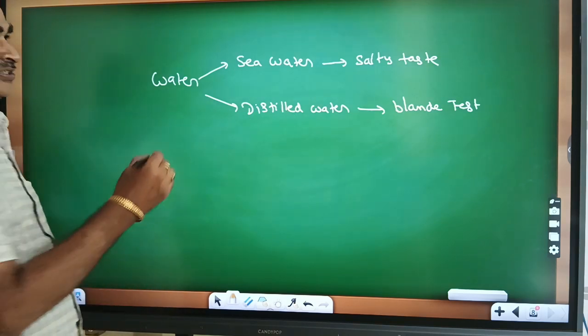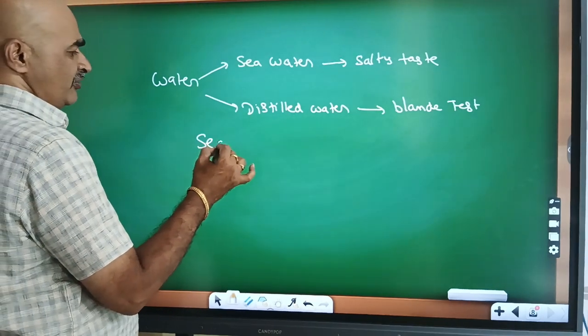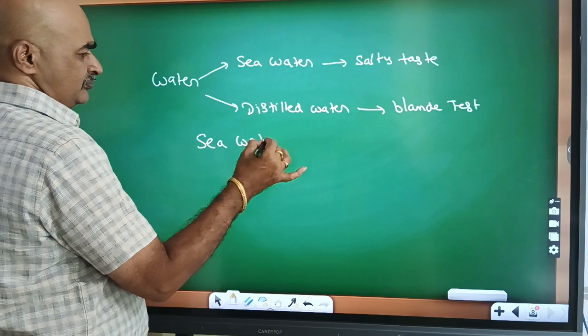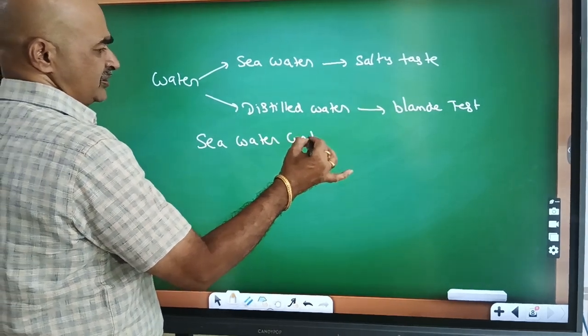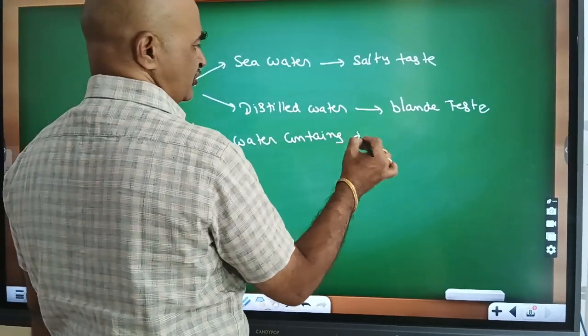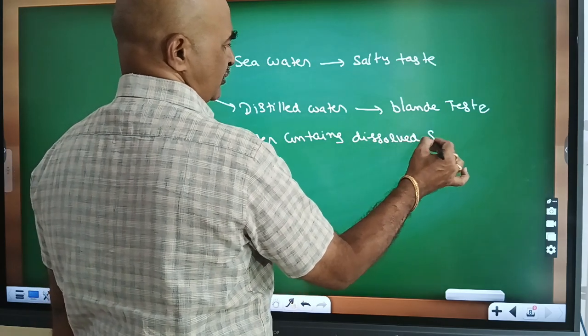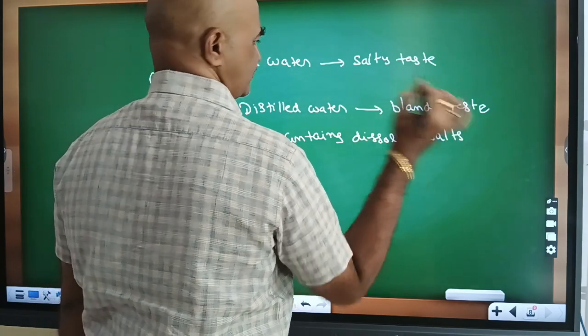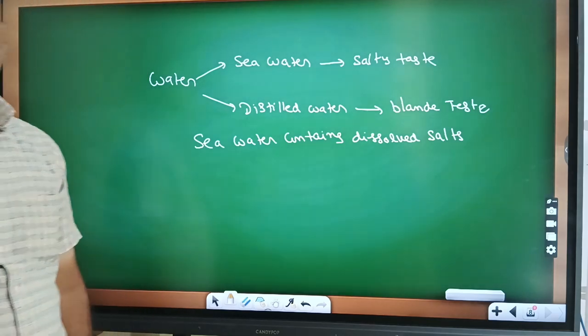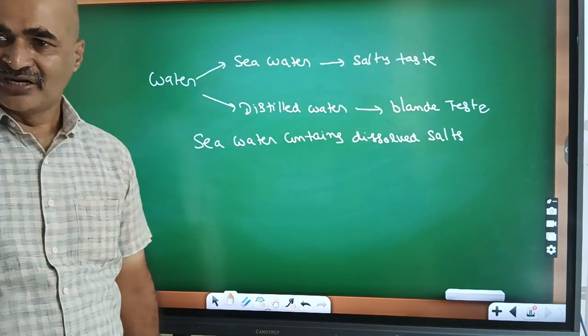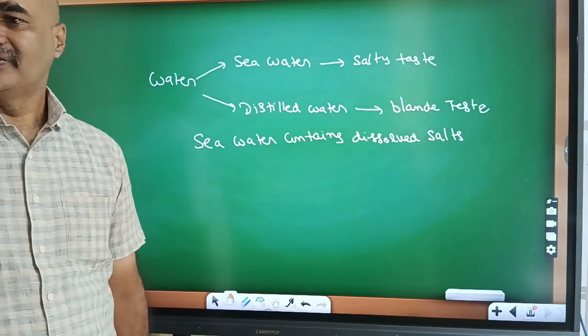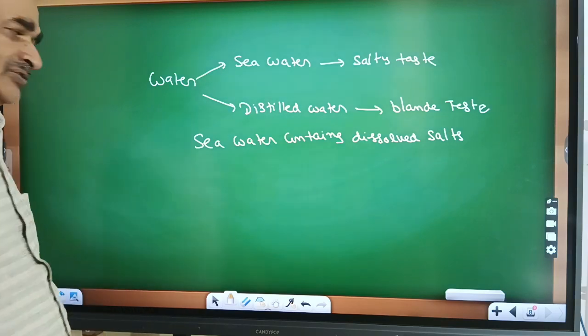Seawater contains dissolved salts. But distilled water contains only water molecules.